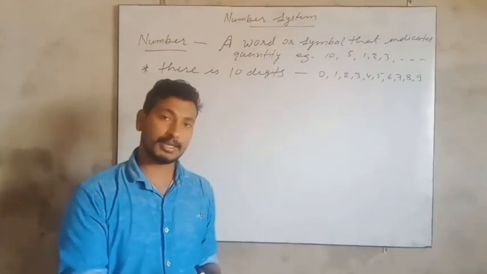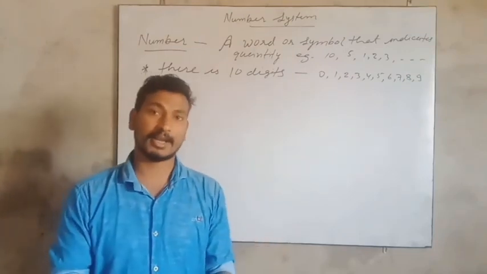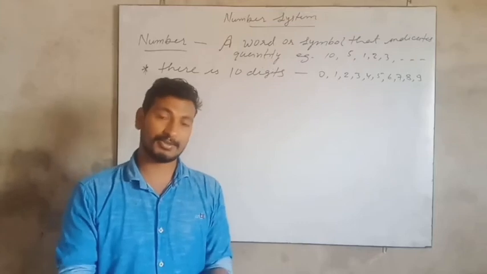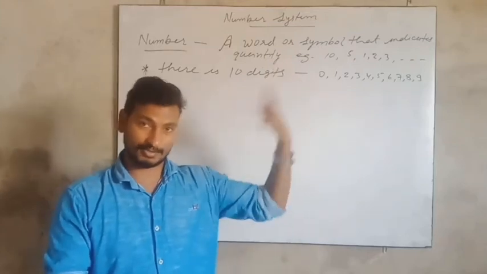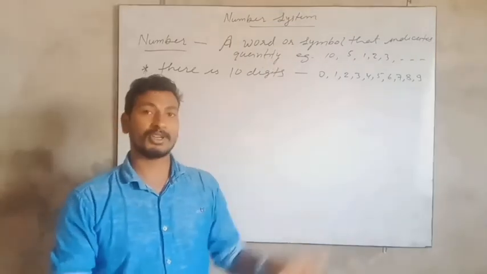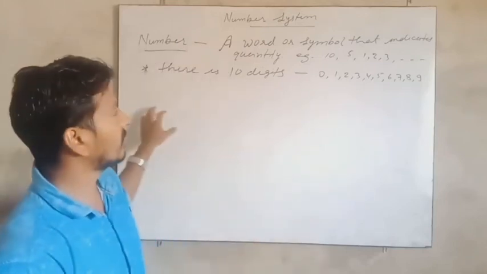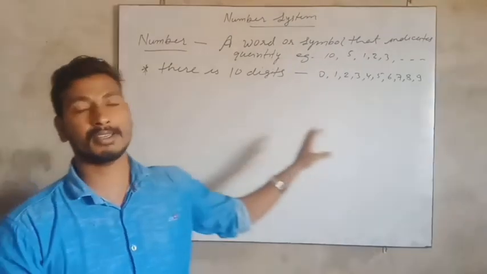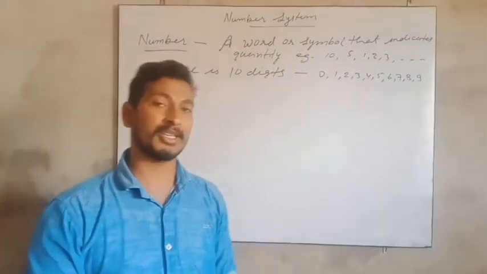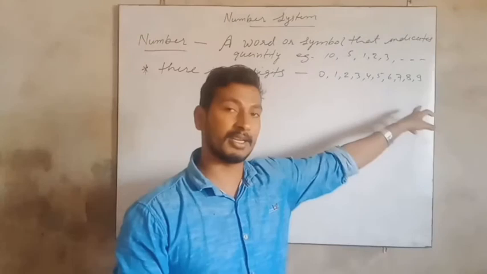As in English there are 26 letters, and all the words which you study up to PG or PhD are based on those 26 letters. In a similar way, mathematics has only 10 digits, and all the numbers which we study are formed by these 10 digits.